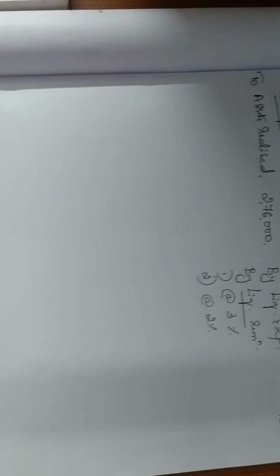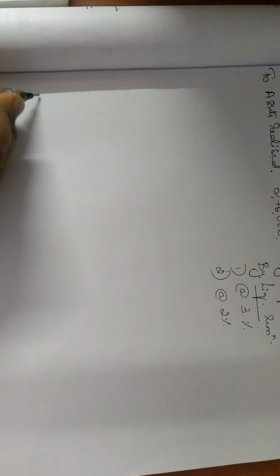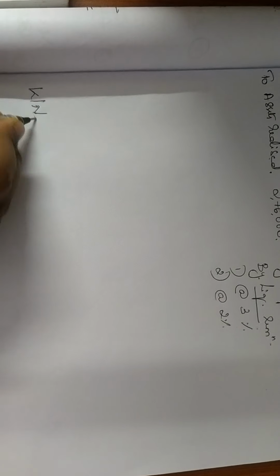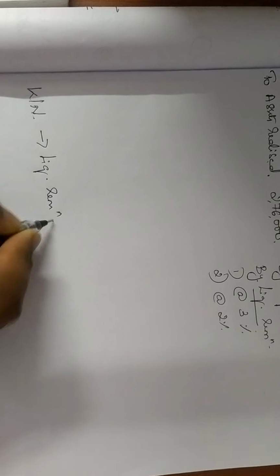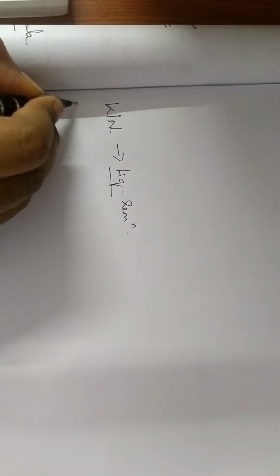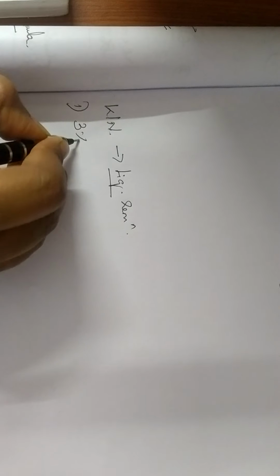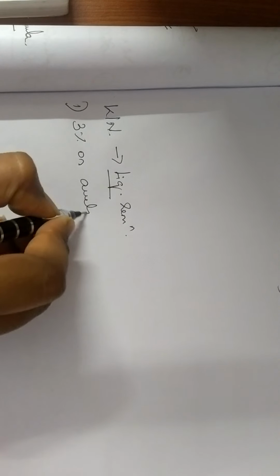3% on the assets realized. So I am doing the working note here. This working note is on the liquidator's remuneration, and the first working note is at 3% on assets realized.